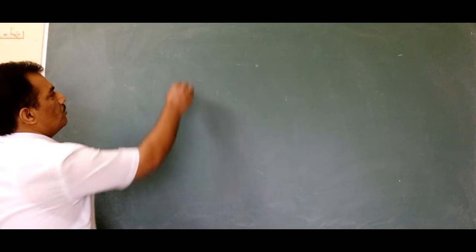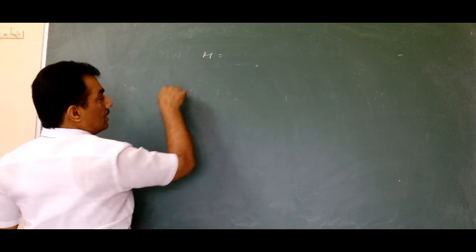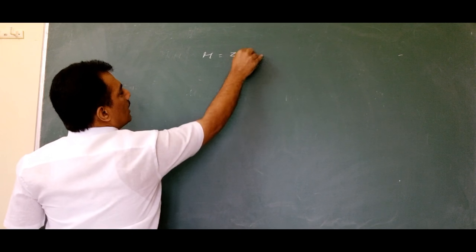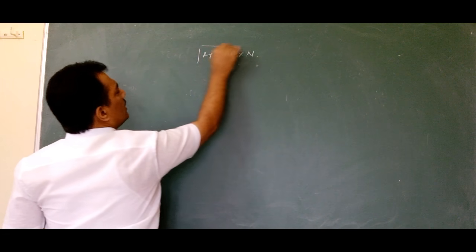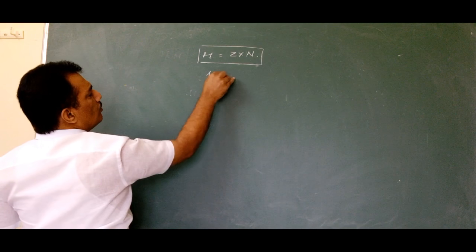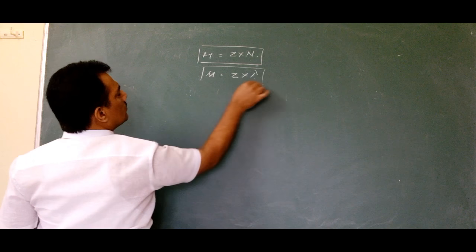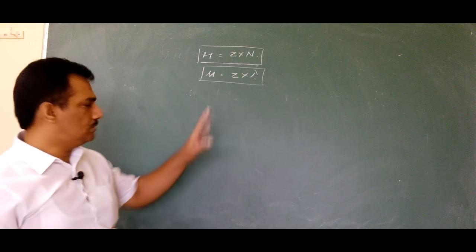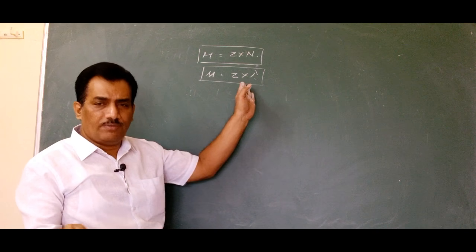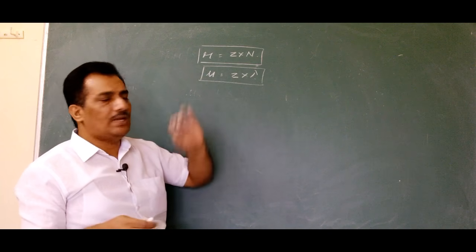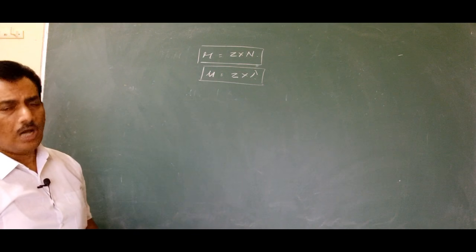And as we know, molarity and normality are related as molarity is equal to Z into normality. In a similar manner, here also mu is equal to Z into lambda. Z is nothing but the Z factor, already you know. For different substances, different criteria are taken, mostly the valency or charge.